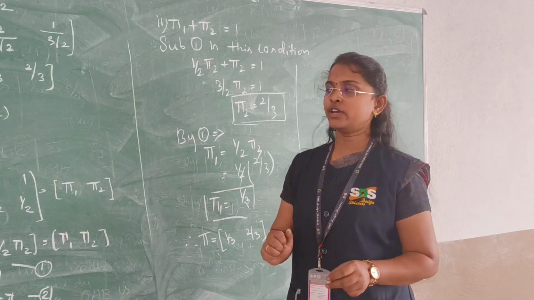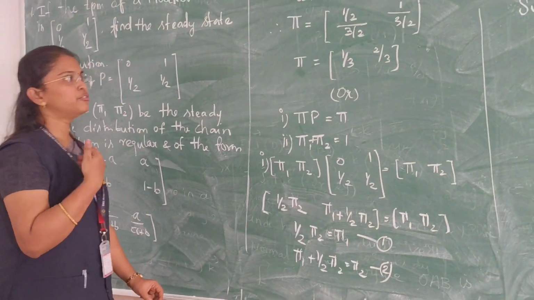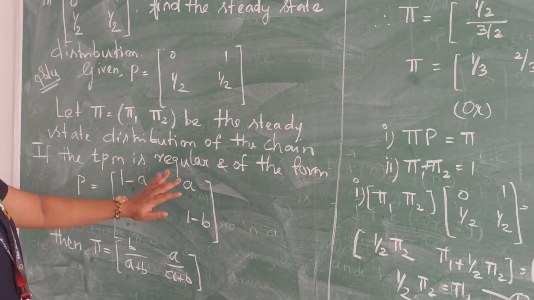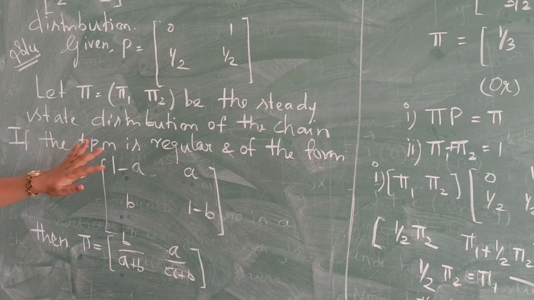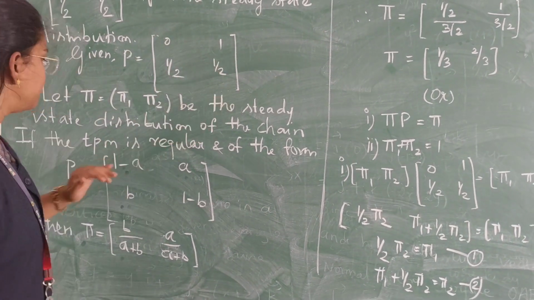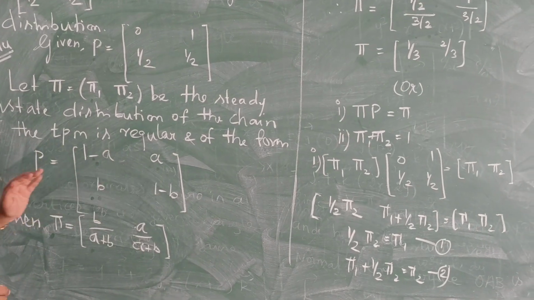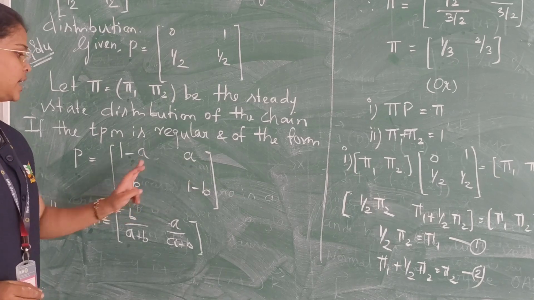Okay, so we'll do a quick recall. Before, I told that we have two methods to find a steady state distribution. With the first method, first you have to find whether the given matrix is regular or not. If it is regular, you have a general form of the transition probability matrix, P equal to [1 minus A, A; B, 1 minus B].